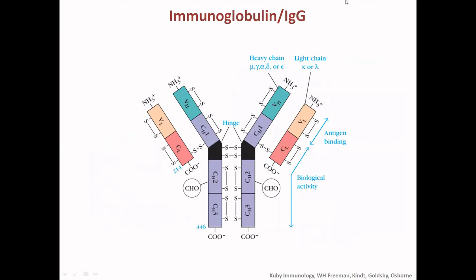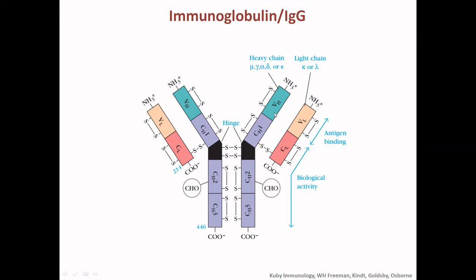Then the immunoglobulin, which we are discussing till now. Immunoglobulin has a heavy chain and a light chain, and we have two of each of them. And there are disulfide bonds found in each domain of the heavy and the light chain. Heavy chains are of 5 types: mu, gamma, alpha, delta, and epsilon. And the light chains are of 2 types: kappa and lambda.